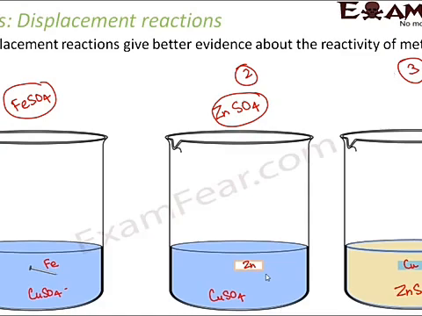Here zinc was the metal, solution was of copper. Here solution is of zinc and the metal is copper. In this case it is seen that there is no change in color. Why is there no change in color? That means no reaction is taking place. If some reaction takes place, that means some new compound will be formed, so there will be some change in color. But here there is no reaction taking place.